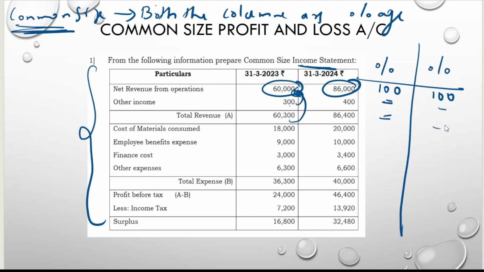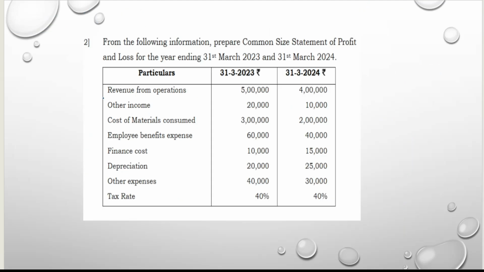Keep it in your mind, common size, both are percentage columns. In your P&L account, revenue from operations you have to take as 100. Everything will be compared to this. Another problem, they will not give it according to the format. First you arrange it according to the format, then find out the percentage.